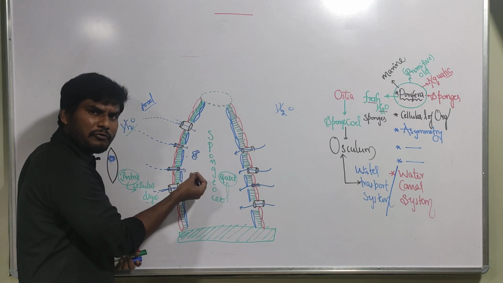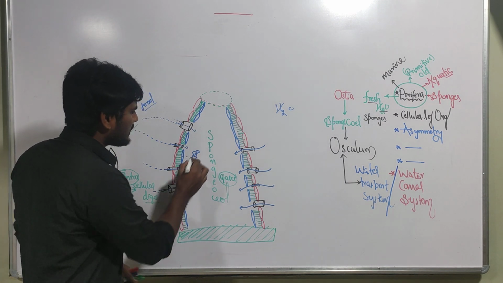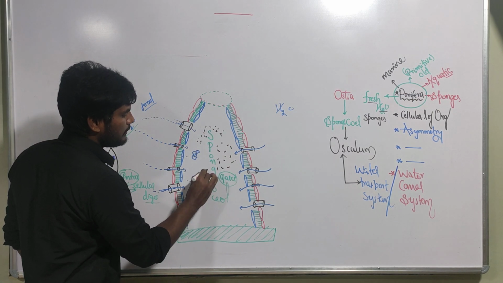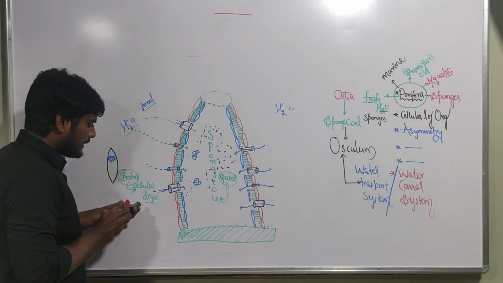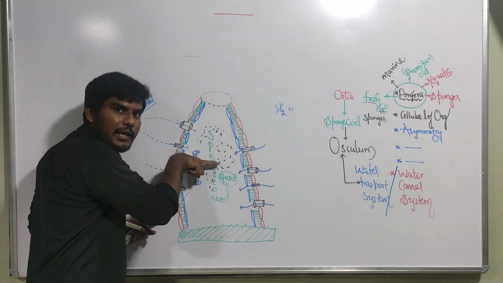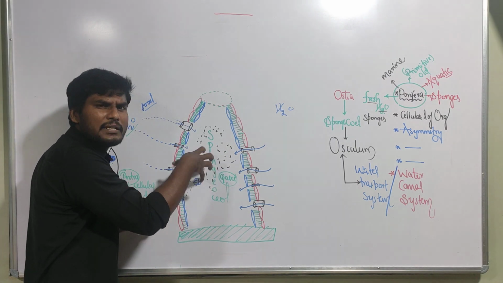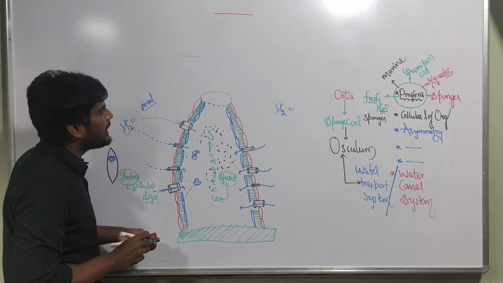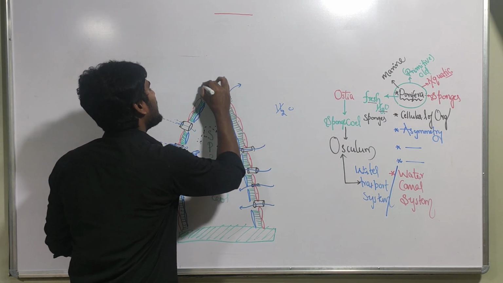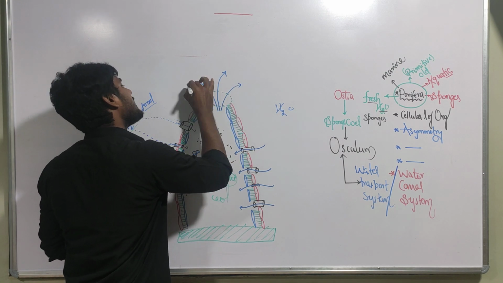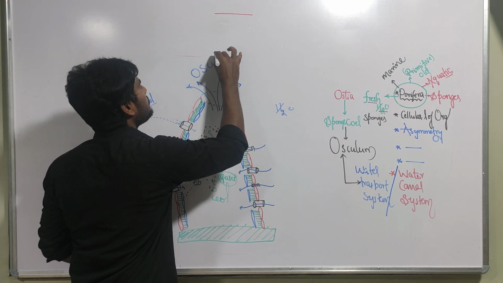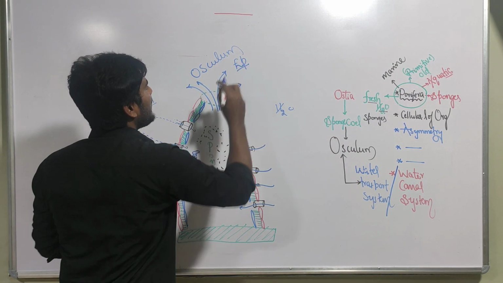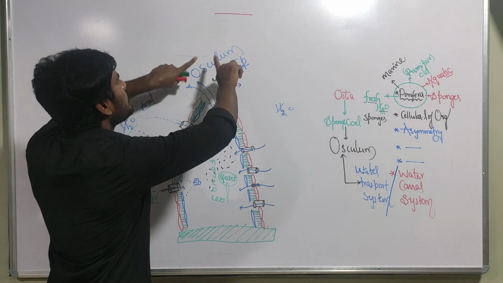Okay. After breaking down of food particles, the waste products are released. Yes, all these are the waste products, which accumulate in the spongocoel. Now let's see, water is entered through the ostia. In the spongocoel, something has happened, and now all these waste particles are coming outside through the water. The water is coming outside through the large opening. What is the large opening? Osculum. All the excretory products or waste materials are excreted out through the osculum.